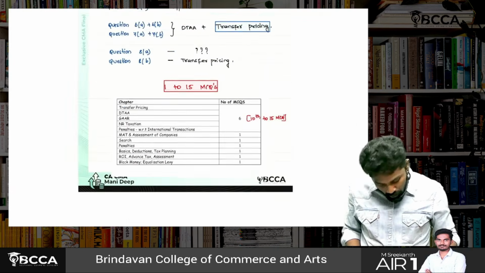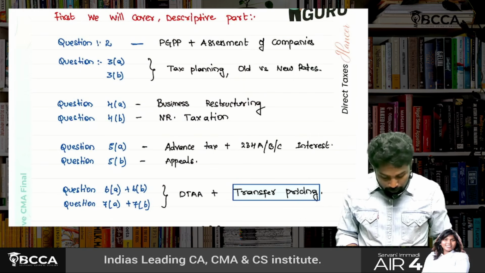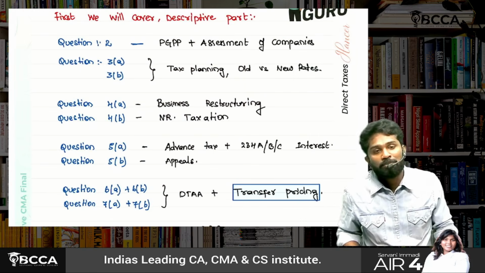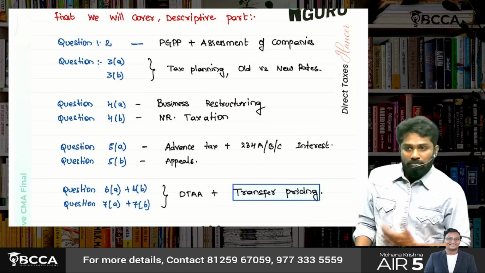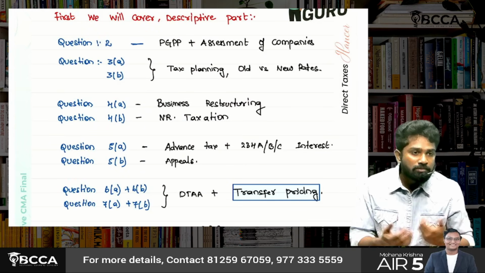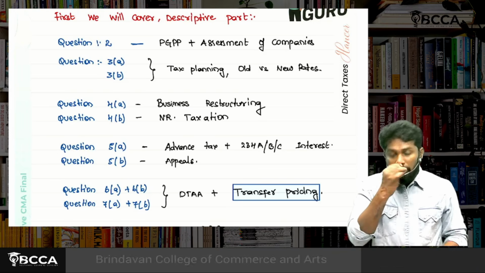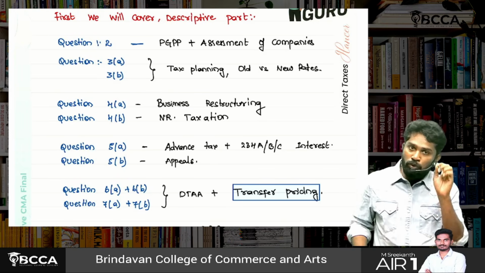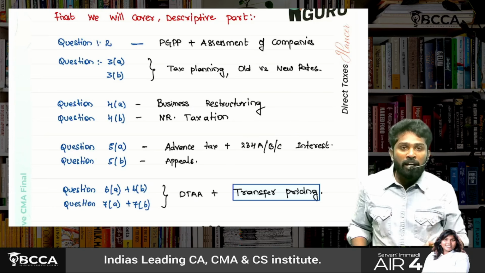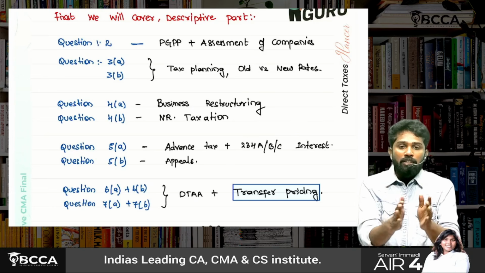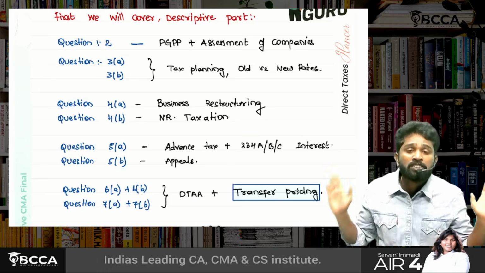Okay, sir, I didn't learn PGBP, sir. I didn't understand your approach, sir. Okay, so don't take it as a promotion, but obviously I'm here to take classes, right? The EVO batch of CMA Final is going to commence from October 5th. In this EVO batch, my coverage is whatever strategy I have told you.